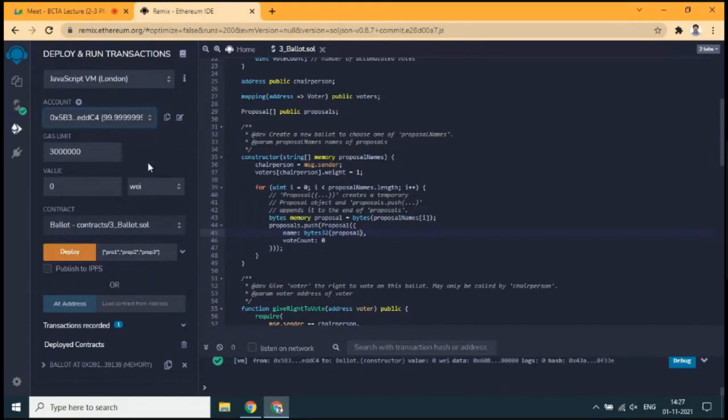Once this is deployed, you will find the deployed contracts.